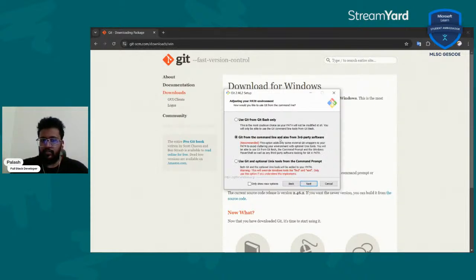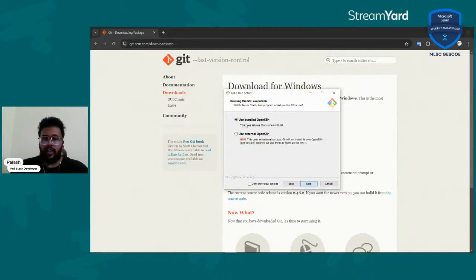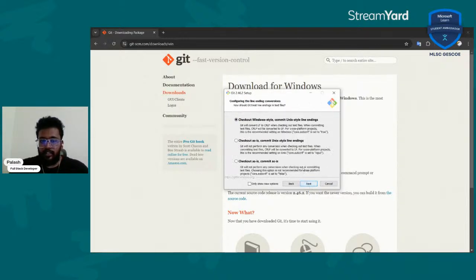We're going to keep this as default. So yeah, we're going to be able to use Git from the command line, and yeah, stick to the defaults. Go ahead, this is fine.